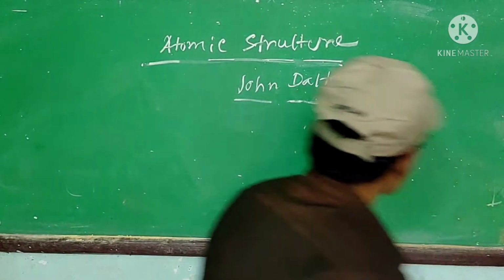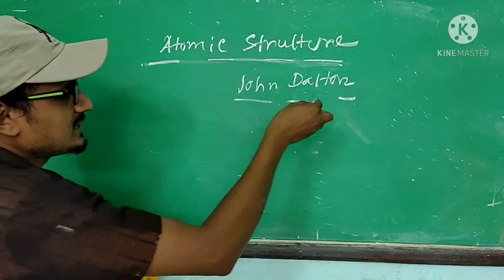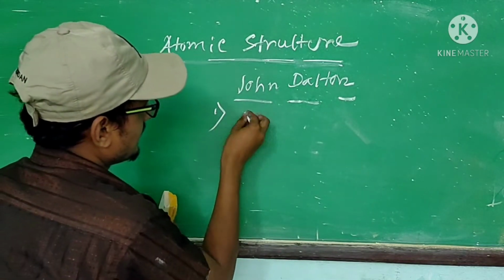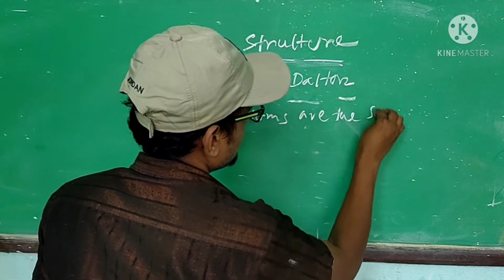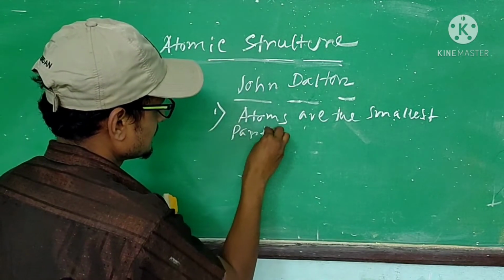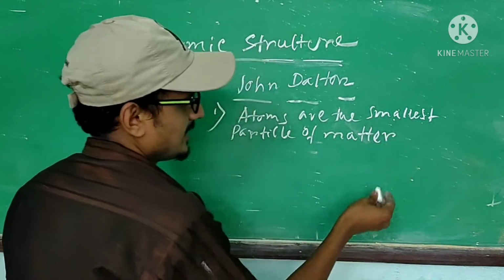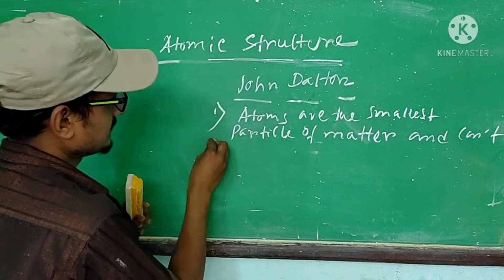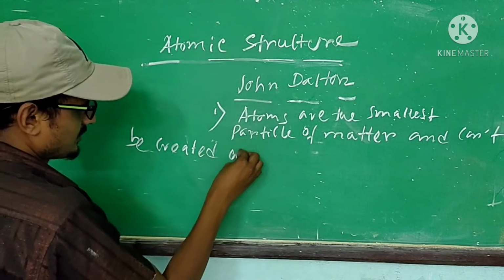So we have some postulates of Dalton's atomic theory that we have to learn here. He told that atoms are the smallest particle of matter and cannot be created and destroyed.